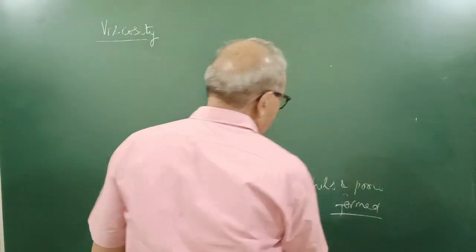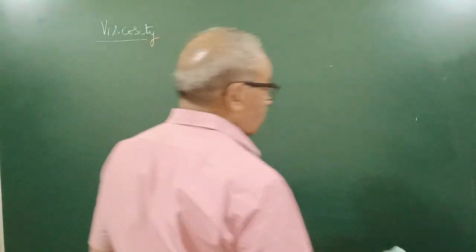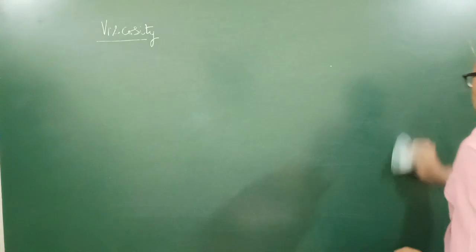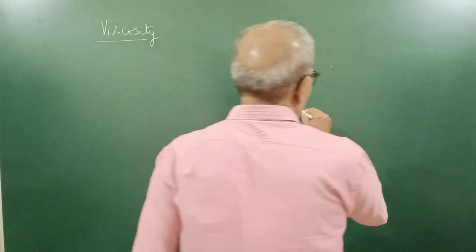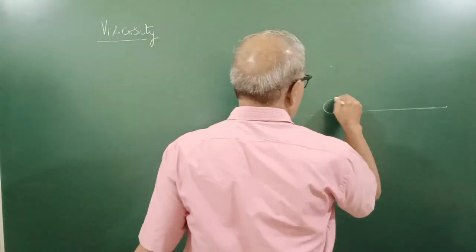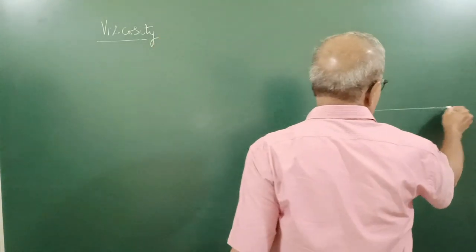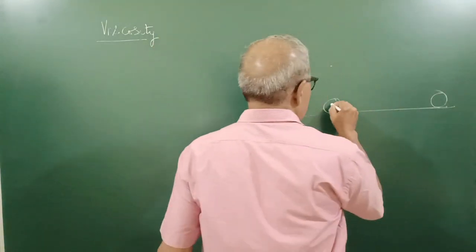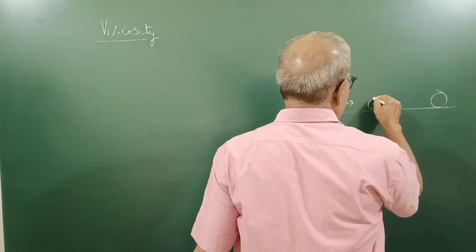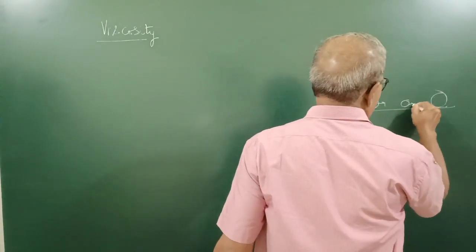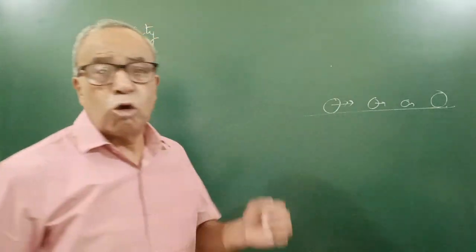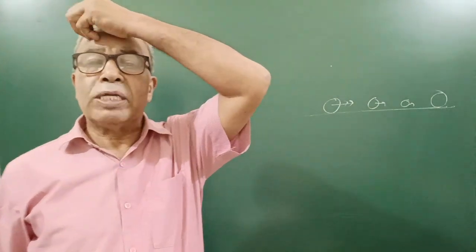Just like a solid body moves on the surface of the earth, if no external force is applied, the motion stops. Even if you throw a ball on the floor, after a certain distance it will come to rest. Its velocity keeps on decreasing, and finally it will stop. Who stops that? Force of friction.